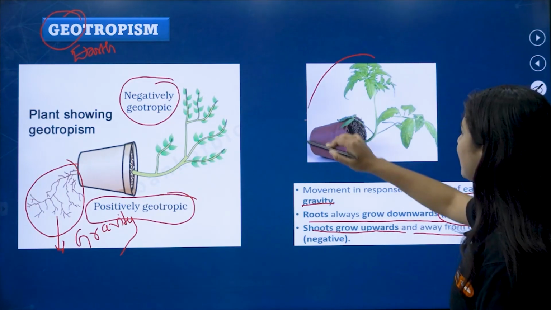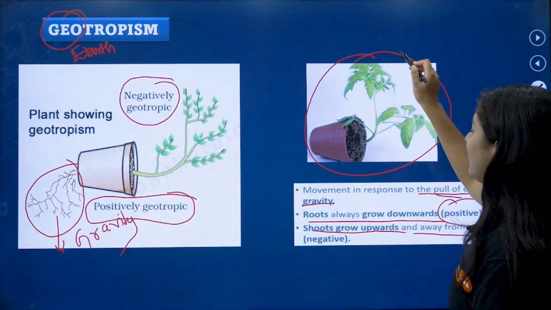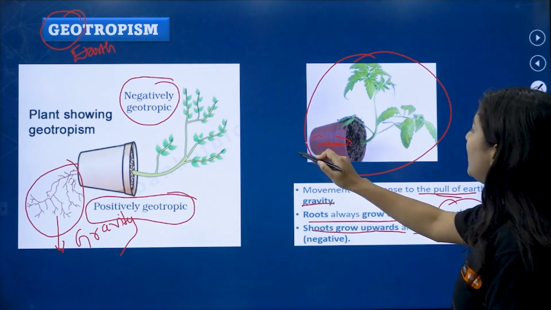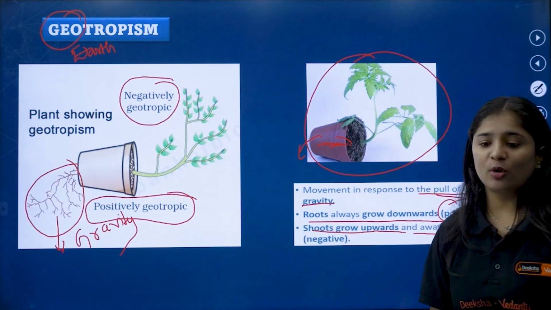Understood? So this is a perfect example. The shoot is growing away from the earth, and the roots are growing towards the earth, that is positive geotropism.